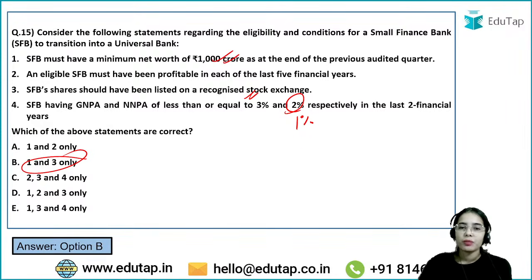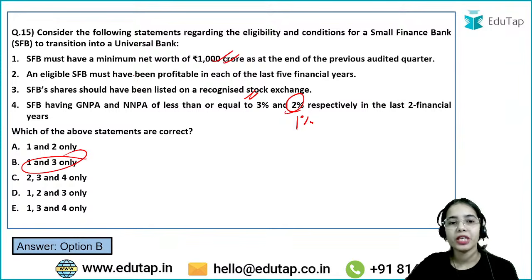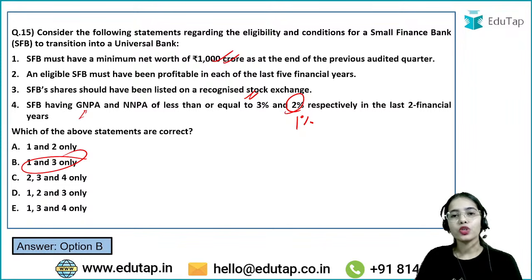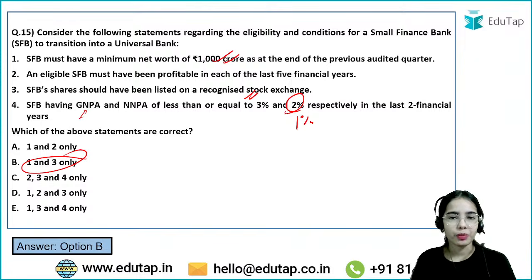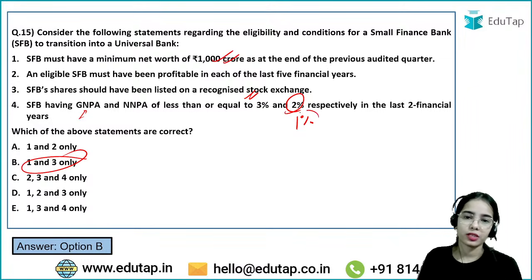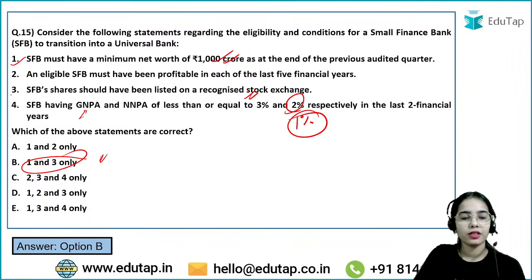I hope this is very clear that the small finance bank must have a minimum net worth of 1000 crores, and it should have gross non-performing asset of less than or equal to 3% and net non-performing asset of less than or equal to 1%. So first and third statements are correct, second and fourth are wrong.